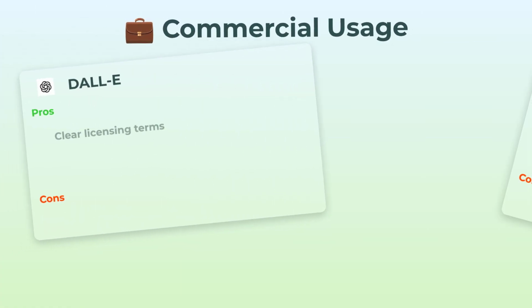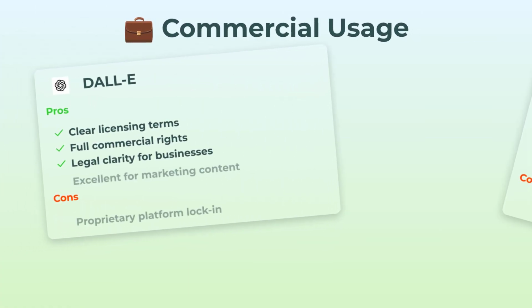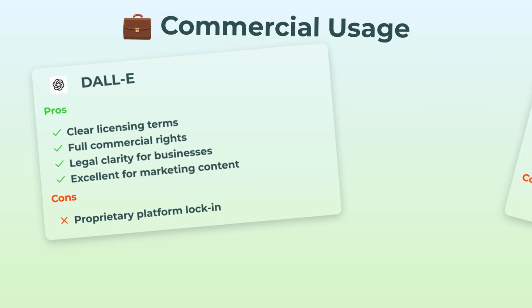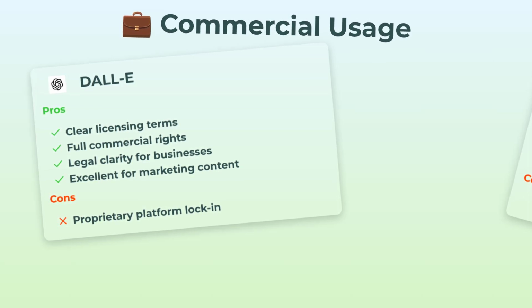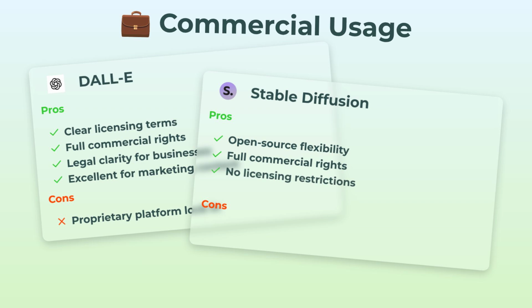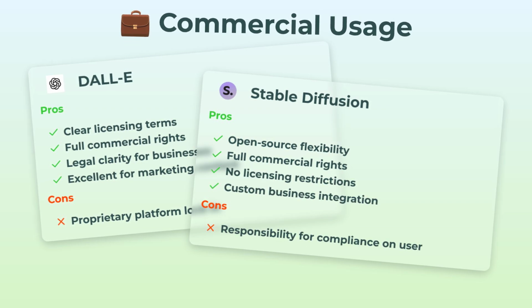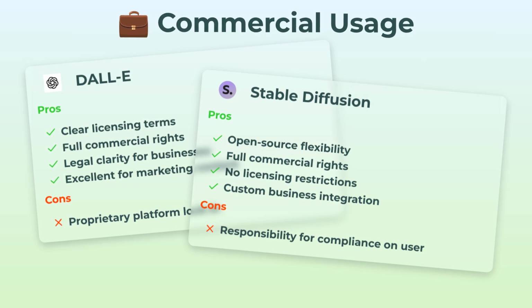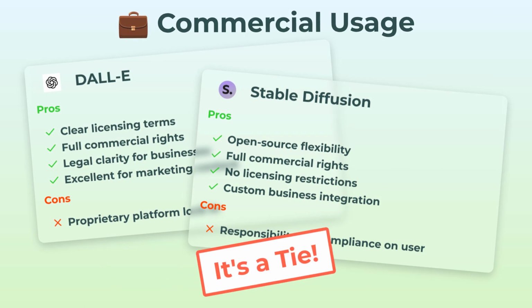Commercial usage. Now this is important. DALL-E gives you crystal clear terms, full rights, legal coverage, a marketer's dream for social posts or ads. Main catch? You're locked into their platform. Stable Diffusion? It's open source, so you've got complete freedom, no licensing headaches, integrate it any way you need, use it however you want. Of course, you have to make sure you comply with local laws yourself. On commercial stuff, this is another tie. They're both solid, just with different caveats.